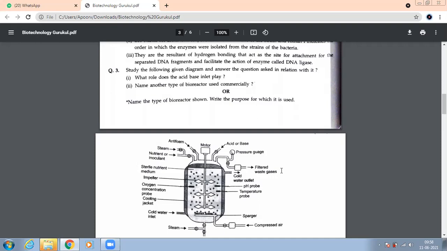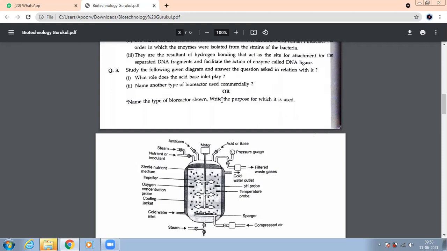Should I show the questions now? What role does the acid base inlet play? Obviously, you can guess also. Acid base inlet, what role will it play? To regulate the pH. Excellent. Very good. It will maintain the pH, that is, it will control the pH.